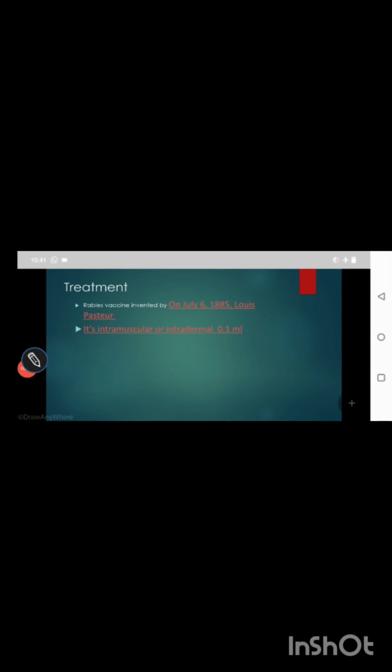Next one is treatment. Once you are affected by the rabies virus, there will be a vaccine, and pre-exposure prophylaxis is also there. That is the rabies vaccine. It was invented by Louis Pasteur in the year 1885. It's an intradermal or intramuscular injection. They will give it in hospitals and any government facilities. Now they are issuing the vaccine free, so please take the vaccine.